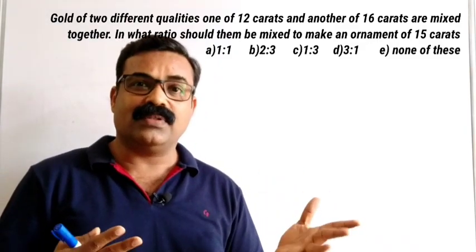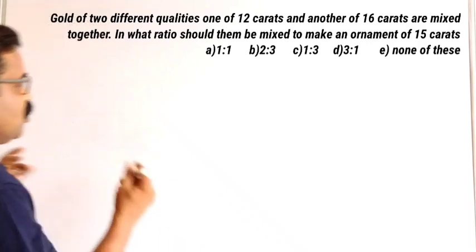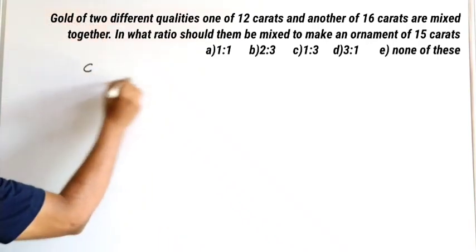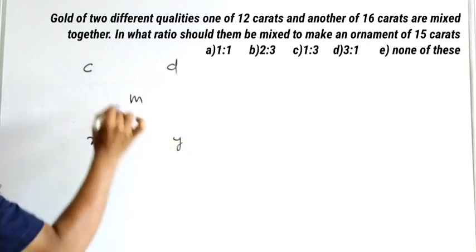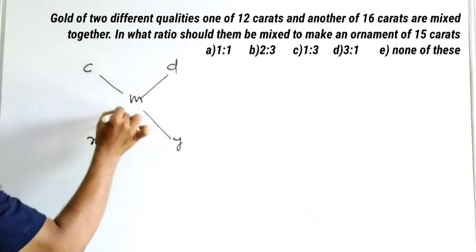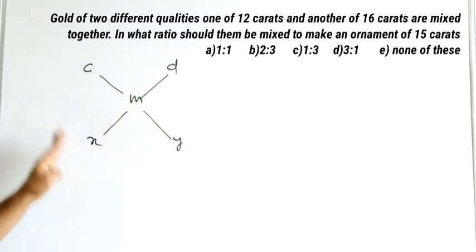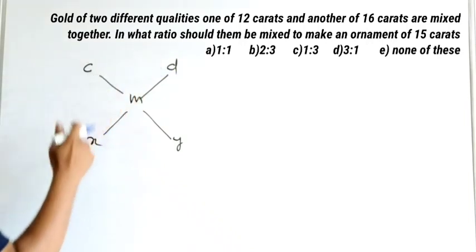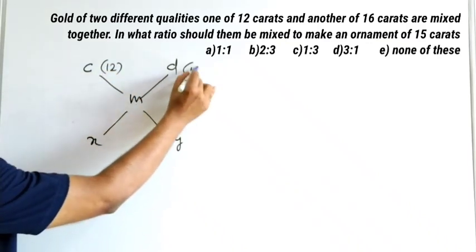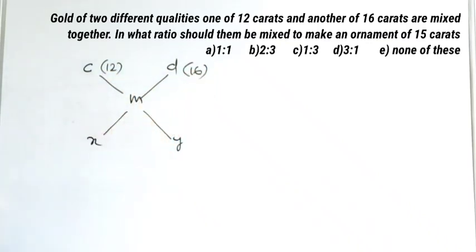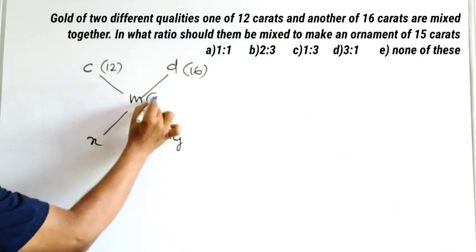So again, we can use the alligation rule here. What is the alligation rule? Cheaper and dearer, mean value, x and y. Remember this, that's all. If you remember this picture, you can easily crack all questions based on alligation. Here, the cheaper value is 12, the dearer value is 16, and what we want to make is 15, that is, the mean value is 15.